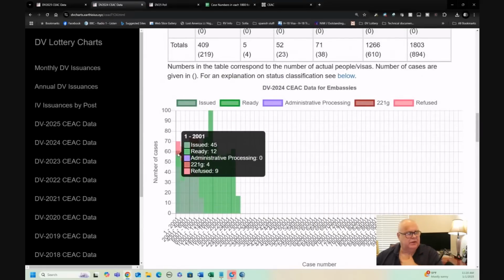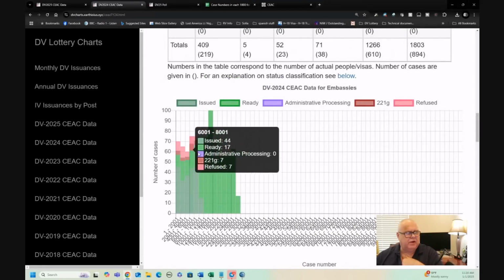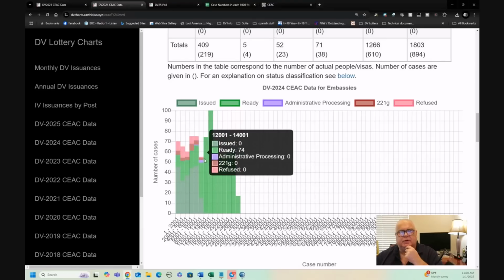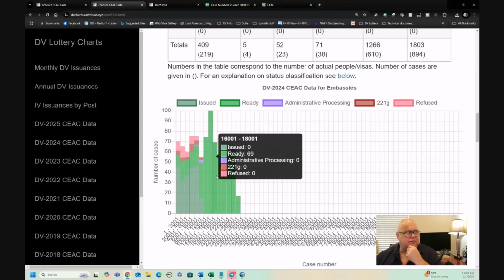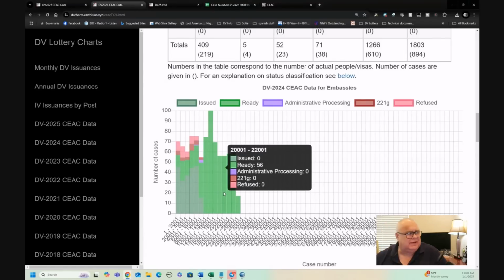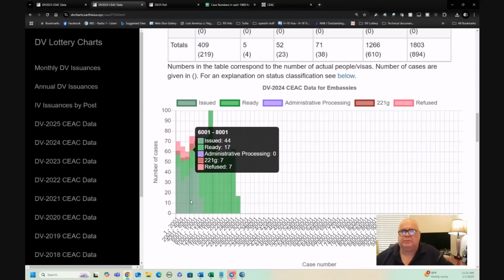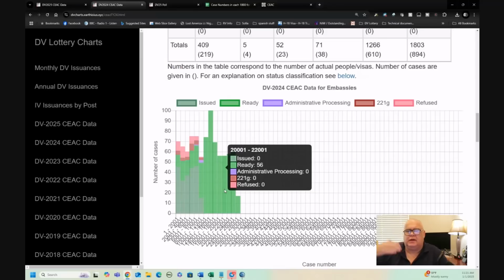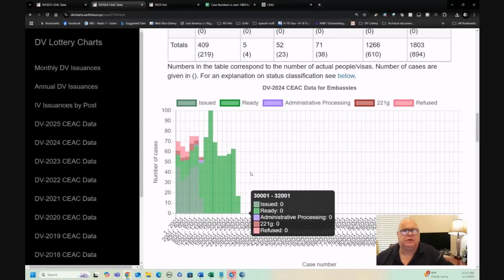And we can see that at that time, there was around about 60 cases per 2,000, so about 30 cases per 2,000. And you can see that there's this light green and dark green color indicating to me that there are cases that are scheduled, quite a lot of cases. Low case numbers have been issued, but the lighter green color there shows me that there are cases scheduled, and they were scheduled for February and January of 2024, right? So that's how the picture looked in 2024.